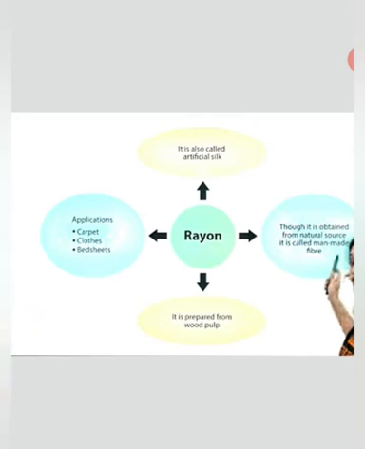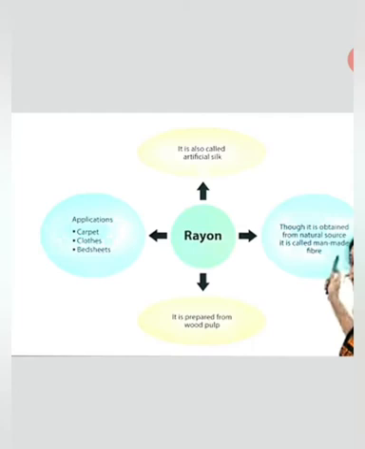Here is the first slide, showing rayon. It is also called artificial silk. You might not be knowing that silk is a very costly fabric, and if anyone wants to wear silk clothes or silk fabric items, then that person can use rayon fabric, because it is nothing but artificial silk.